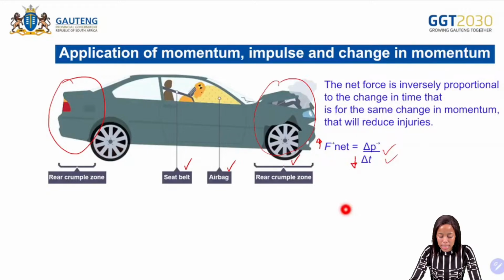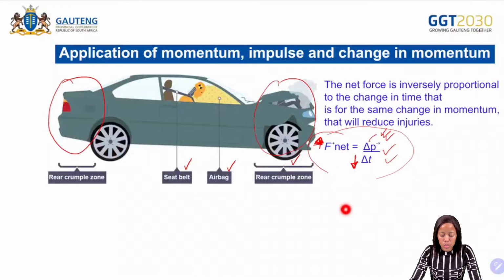In an accident there. Okay, so you need to know how to use this formula over here. If you increase the net force, the time of contact will do what? The time of contact will be decreased, and that is for the same change in momentum.